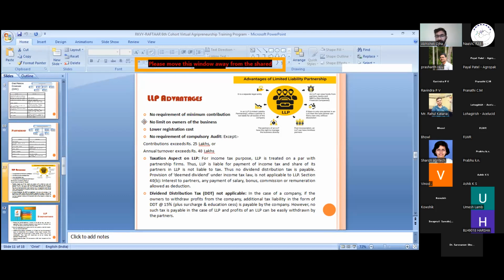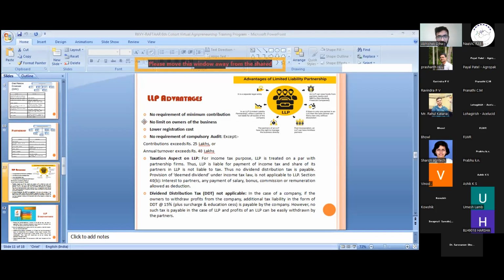They don't know whether the startup will succeed or not. So startups can be registered as an LLP, or as companies also. So we have these advantages also.